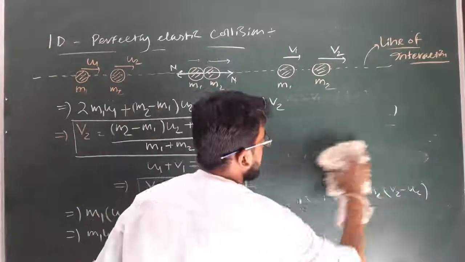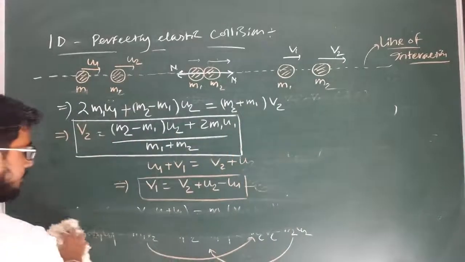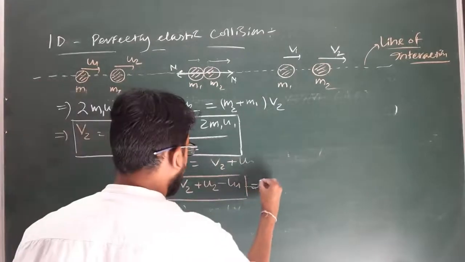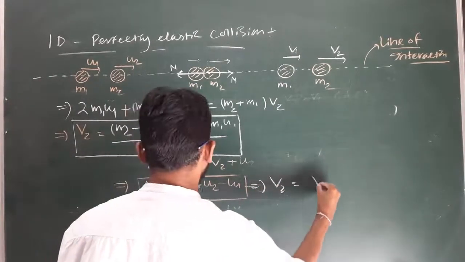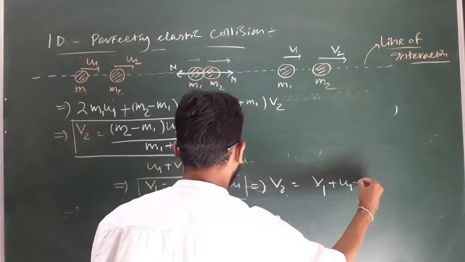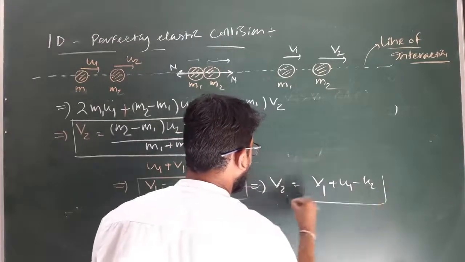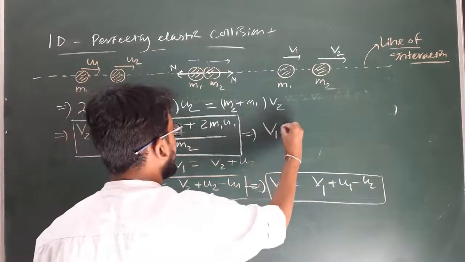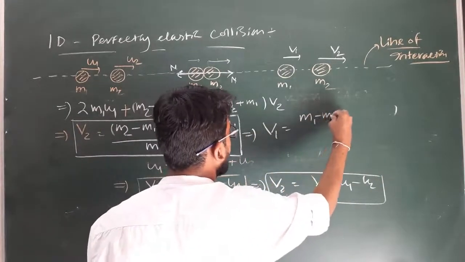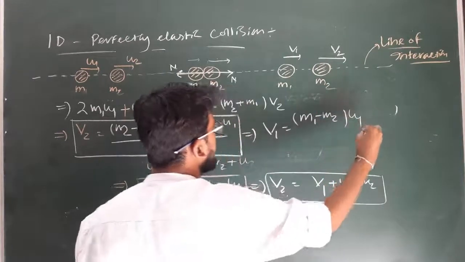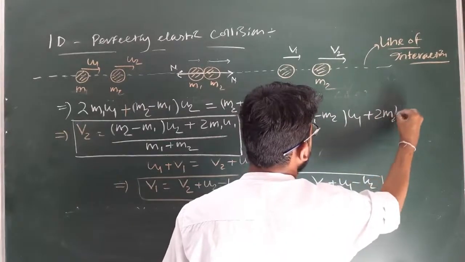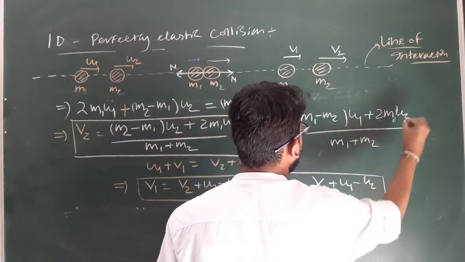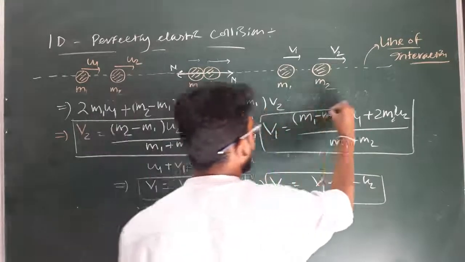So similarly, from this equation, if I write v2 equal to v1 plus u1 minus u2, and proceed as before, we will get the value of v1 equal to ((m1 minus m2) into u1 plus 2 m2 u2) divided by (m1 plus m2). This is the final velocity with which the block m1 will move.